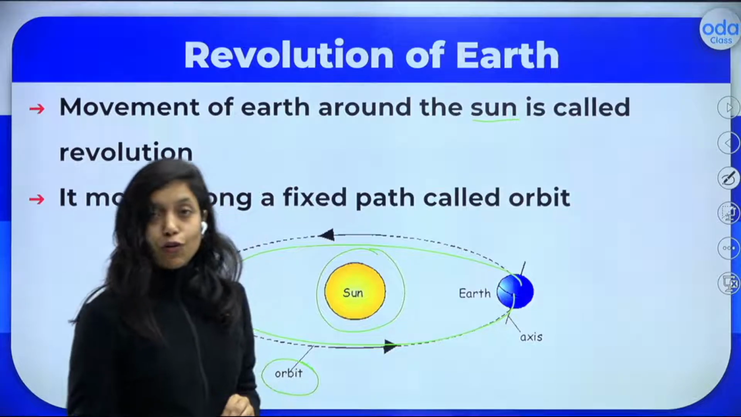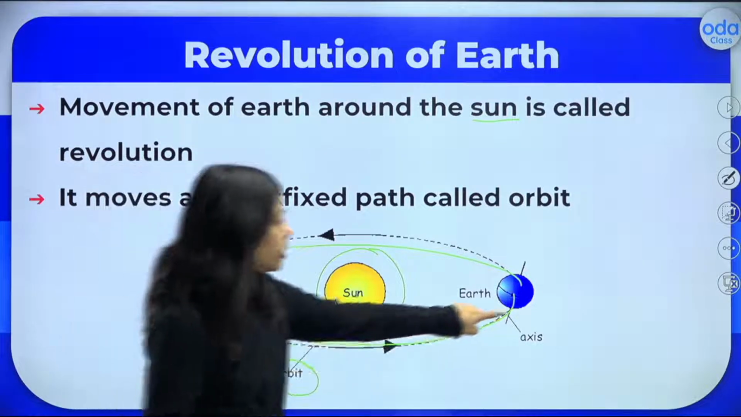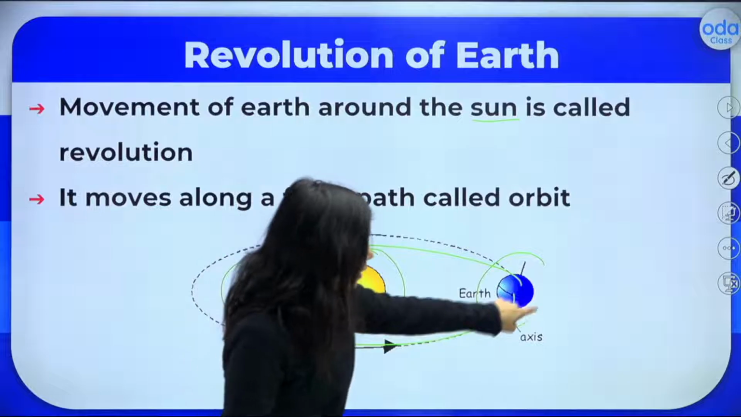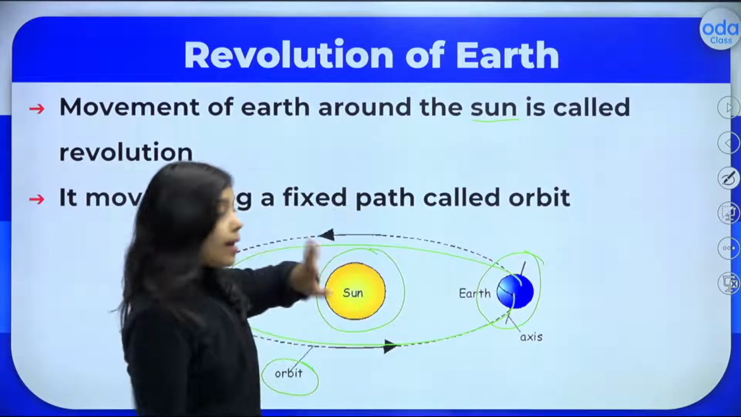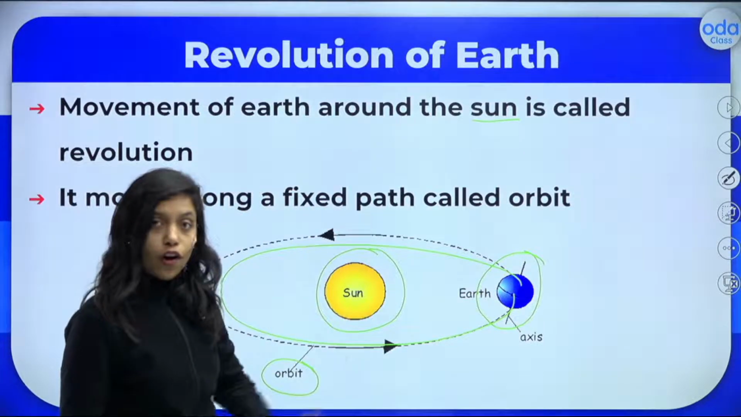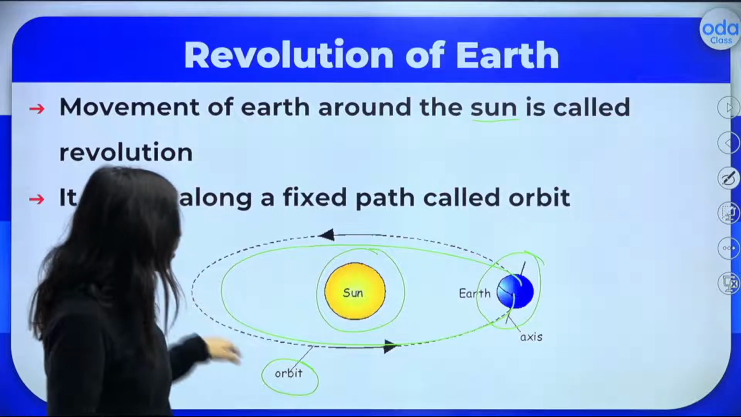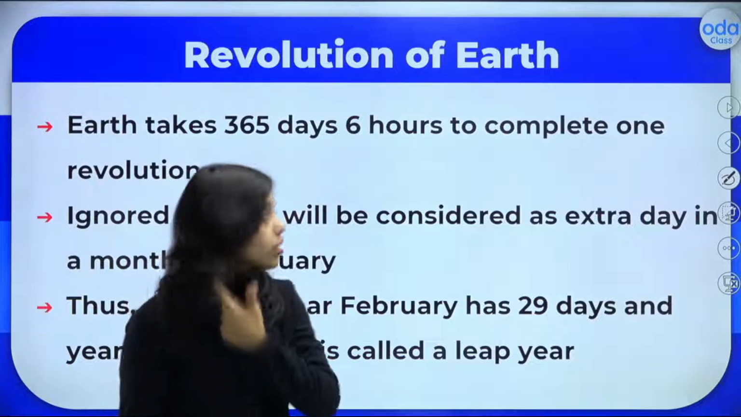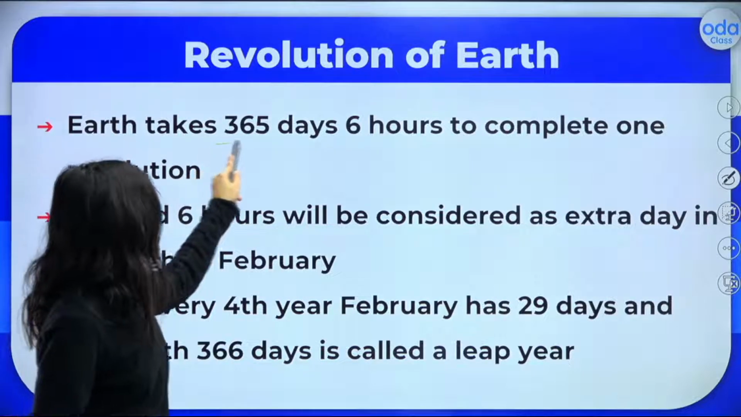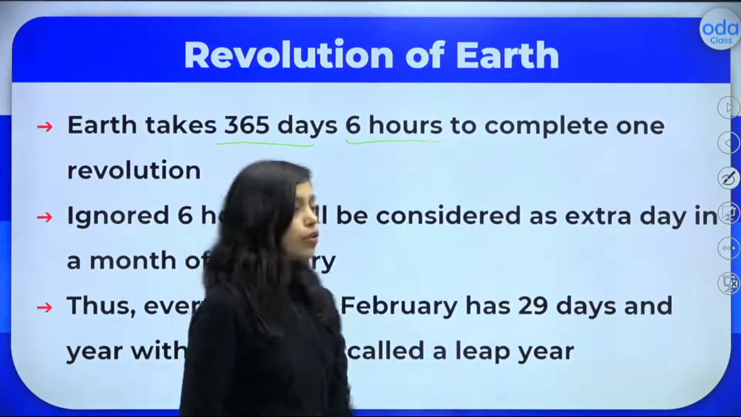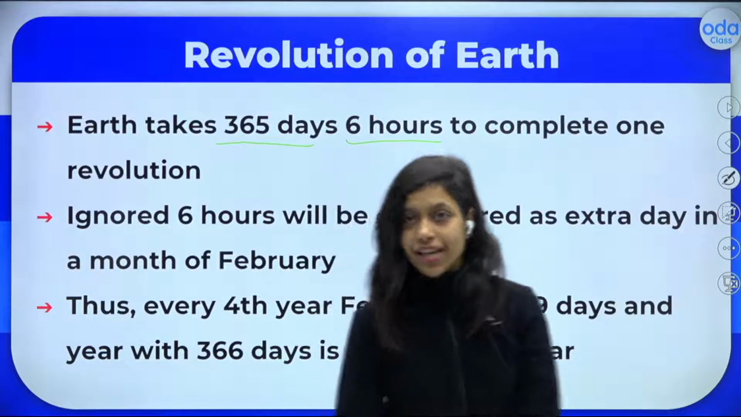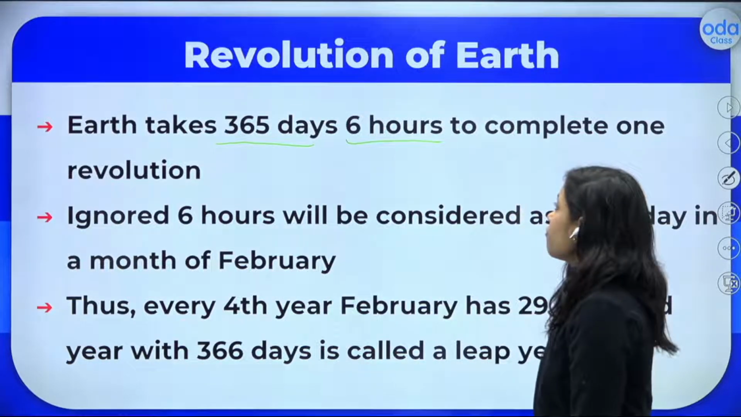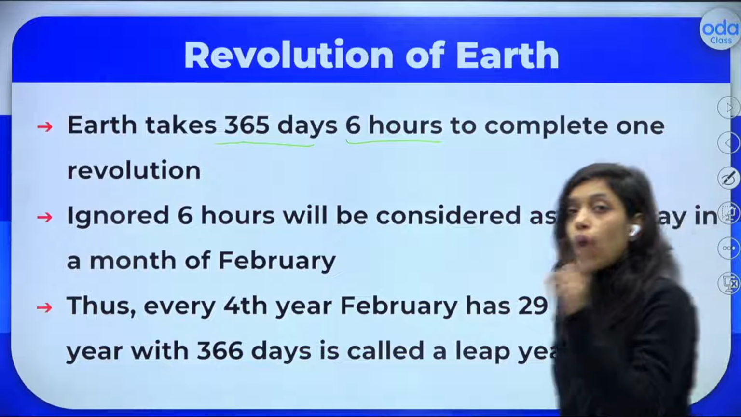I hope it is clear to all of you what is revolution. Rotation is only related to the earth and its movement, but here the sun is also involved. The earth moves around the sun and this movement is called revolution. For one revolution, earth takes 365 days and 6 hours. Usually we write 365 days, but it takes 365 days 6 hours to complete one revolution.